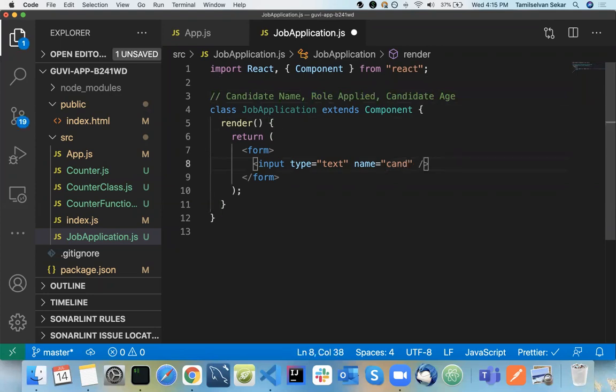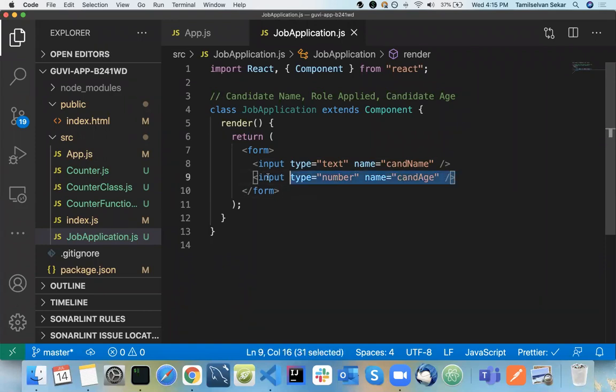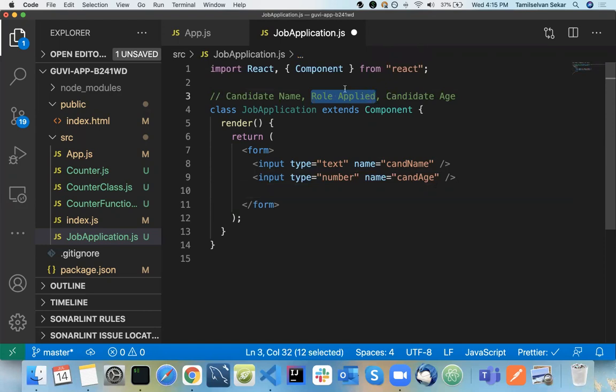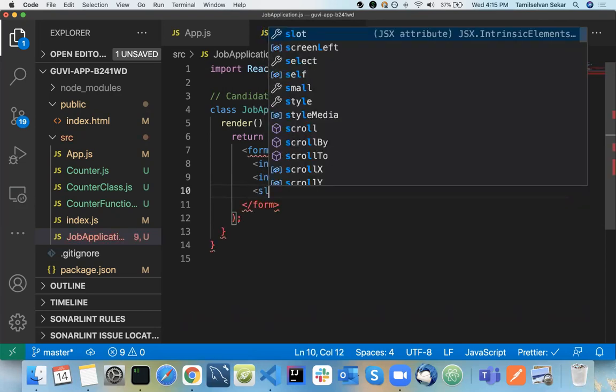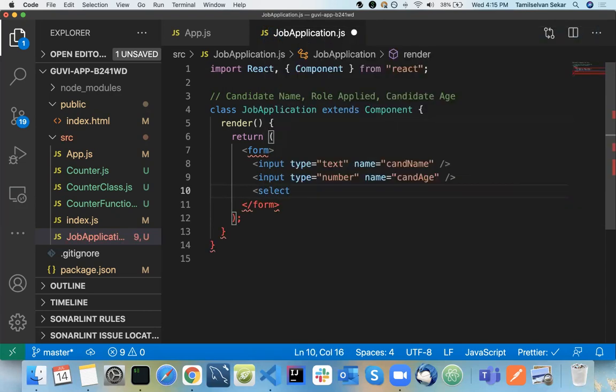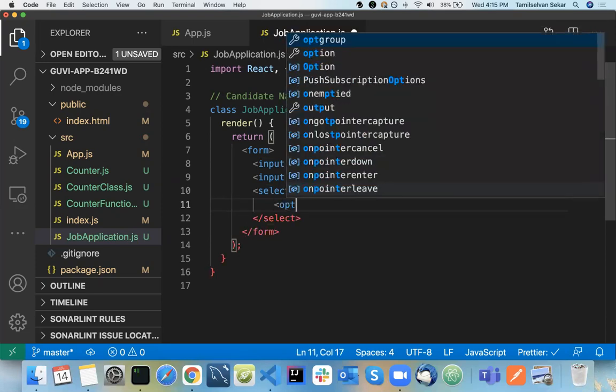So I can have a name called candidate name here. Okay, so we are done. Next, the form field we can have is candidate age. We will have it as a name called candidate age here, and it's going to be a number. Same way for role applied for, I'm going to have it as a select, so the user needs to select from the options.